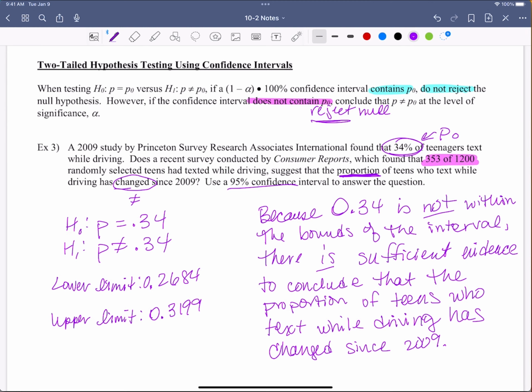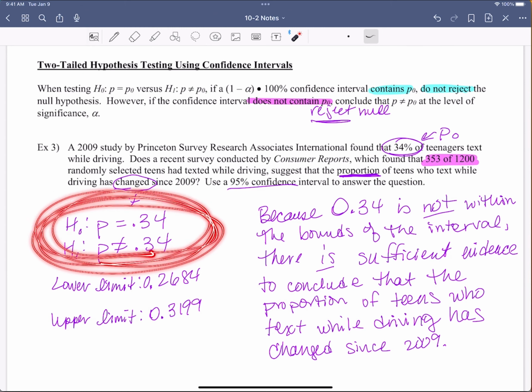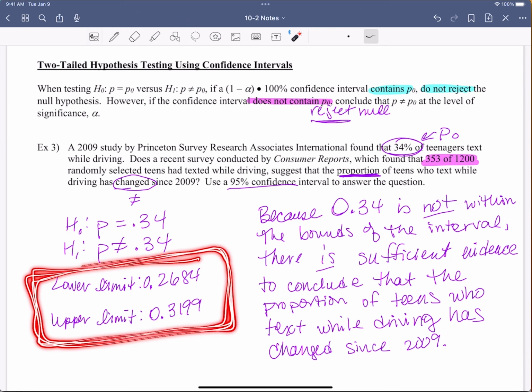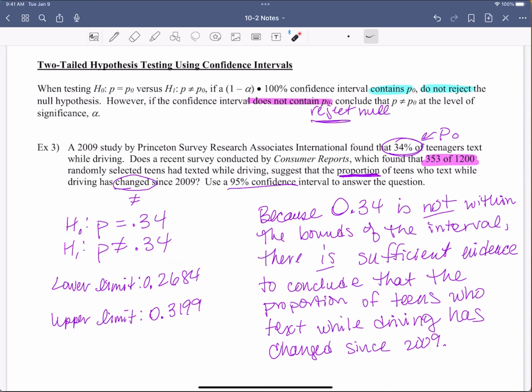All right. Okay, now, just for fun, let's talk about this for a second. In 2009, they're saying the proportion is 0.34. Look at the new one, we are 95% confident that this is the new percentage of teens that are texting while driving. What do we know? Do fewer teens text while driving or more teens? Fewer, right? I mean, that's not what the question asked, but come on.